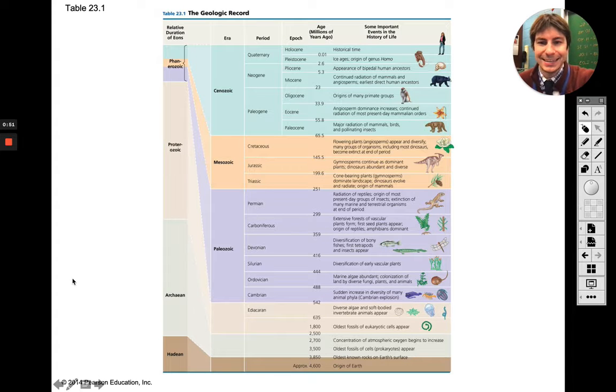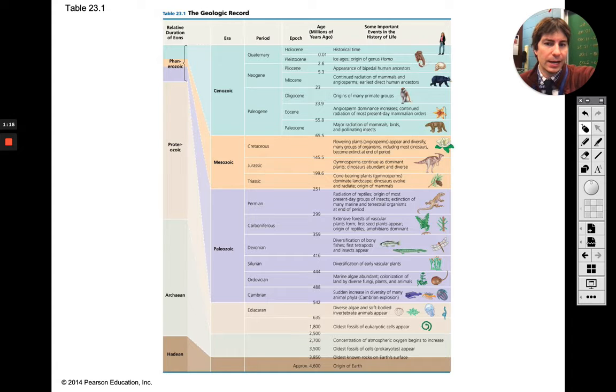So, like I said, guys, here are all of our different eras in the geologic record. Obviously, if we go all the way down here, when Earth began about 4 billion years ago, we did not have living organisms on Earth.